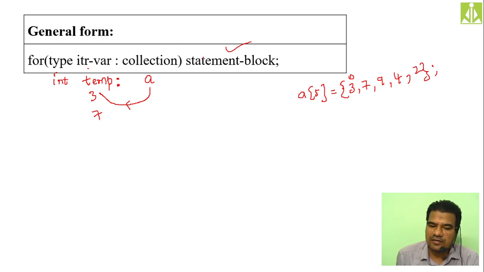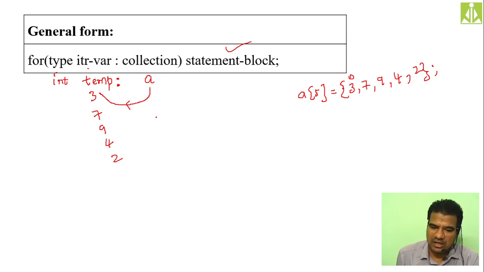Likewise, again it will iterate. Then the third iteration, 9. Fourth iteration, 4. Then the last, fifth iteration, 2. When it keeps 2 inside the temporary variable, it will go to the statement block. After executing the statement block, it will come back to the for loop. When it comes back the last time, it will check the collection again: does the collection have more elements or not?